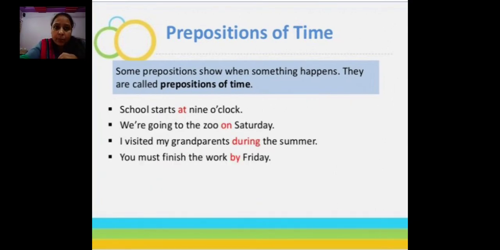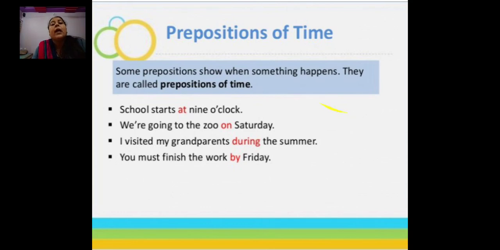Now let us see prepositions of time. Children, some prepositions show when something happens. Preposition of place shows where something happens; here it shows when something happens. They are called prepositions of time. See, at 9 o'clock, on Saturday, during the summer, by Friday. So these all are prepositions of time: at, on, during, by. It shows when these things happen.